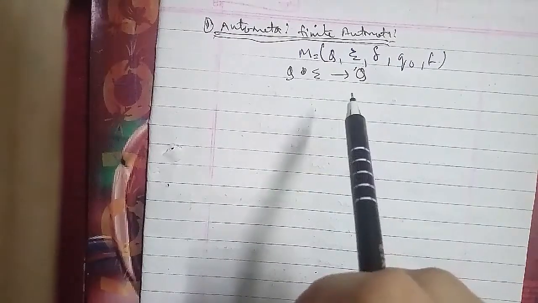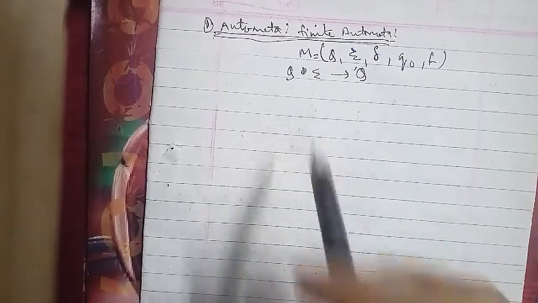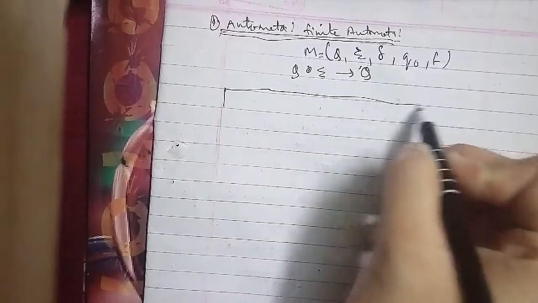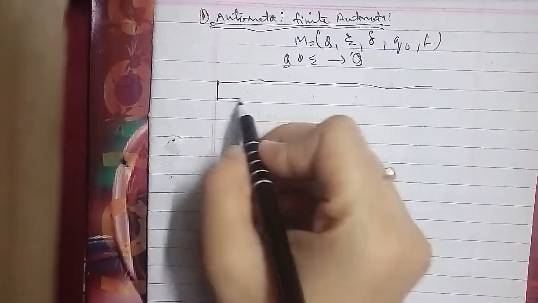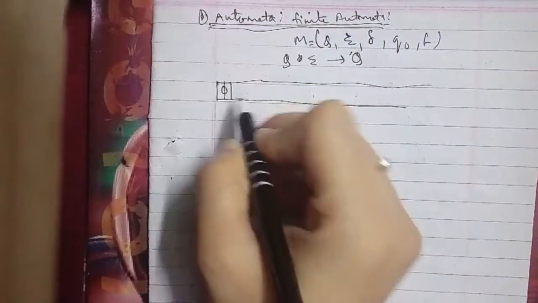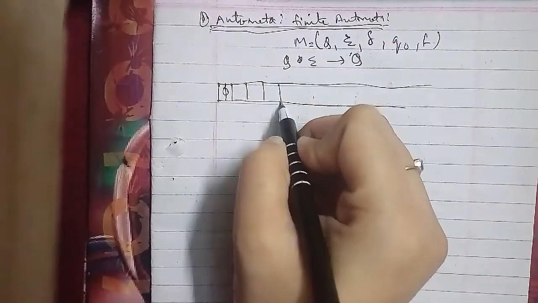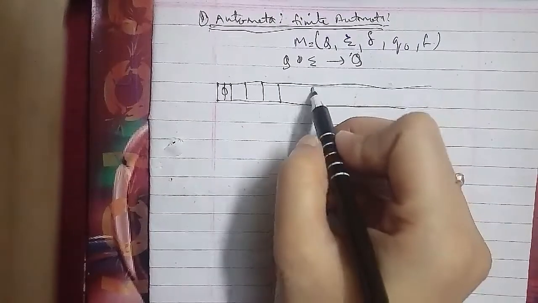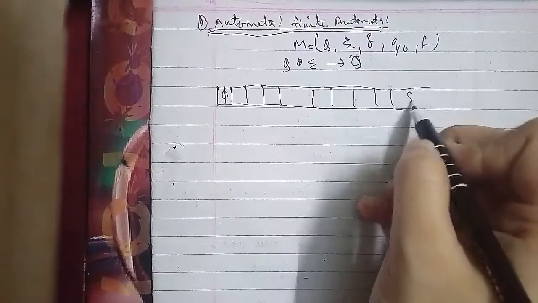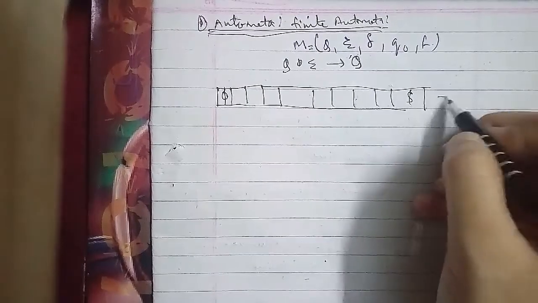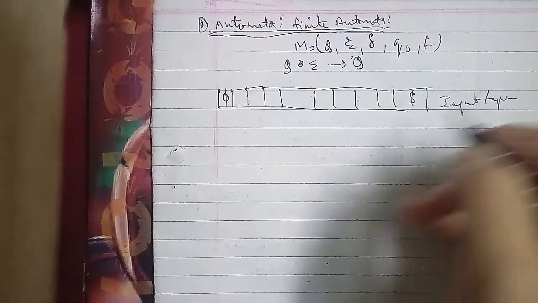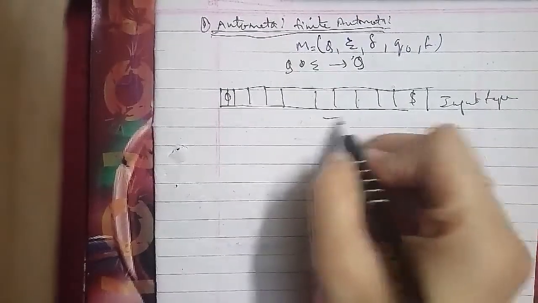A finite automata is said to be non-deterministic if we have more than one possible transition on the same input symbol from some state. A non-deterministic finite automata is also a set of 5 tuples, and as I told you, it is represented as M equals